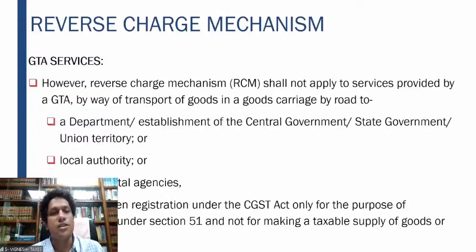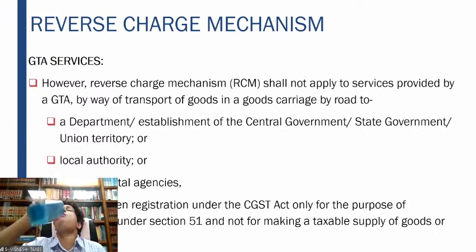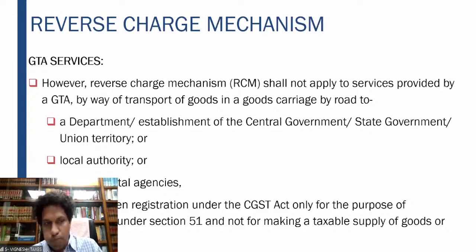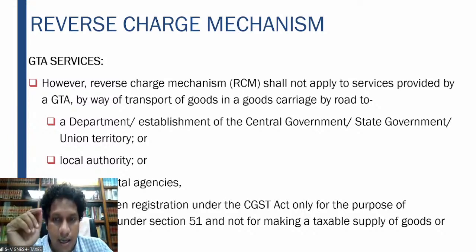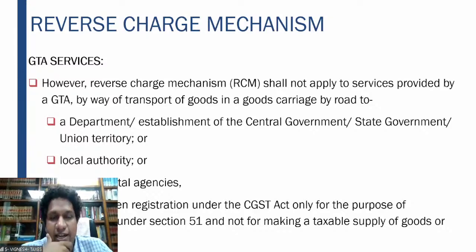So another new section is introduced when we are discussing the provisions, which is Section 51. Let me make you understand what Section 51 is. Please bear in mind that in case of a government or state government, Section 51 of the CGST Act, what does it say?